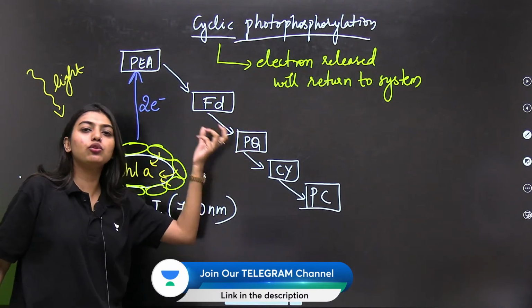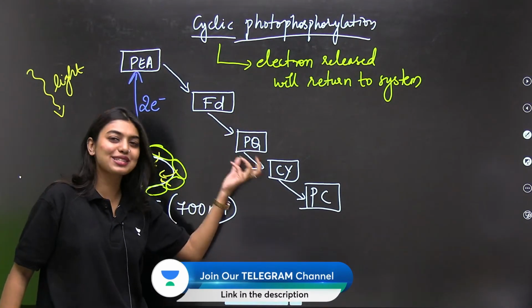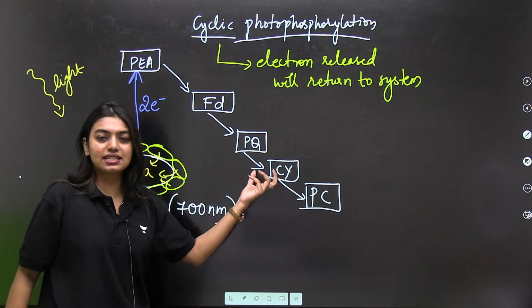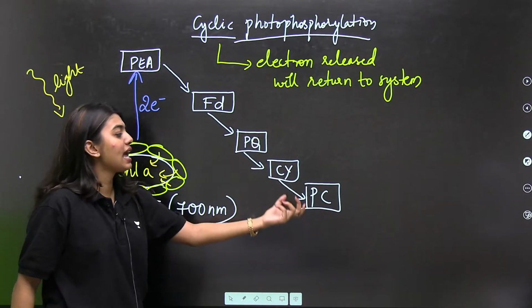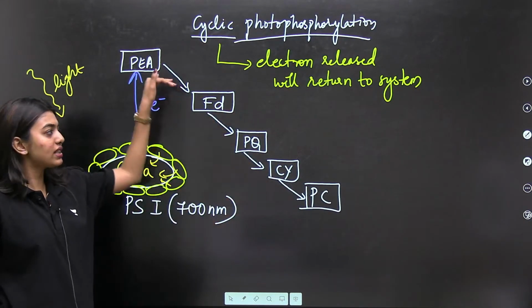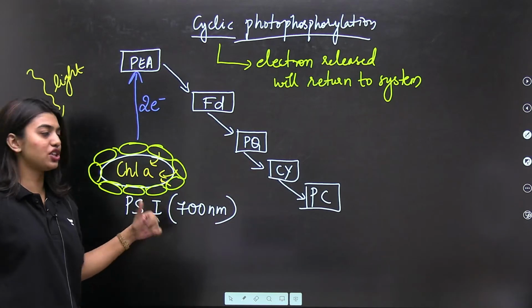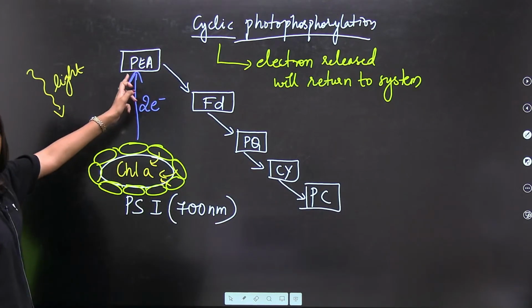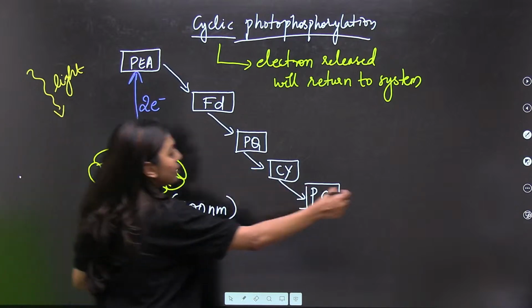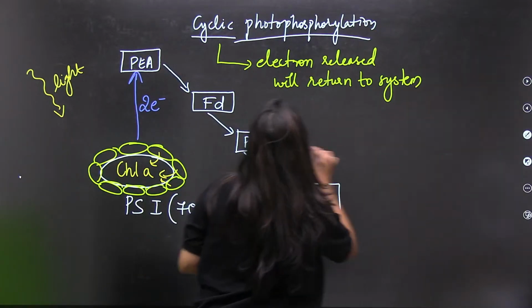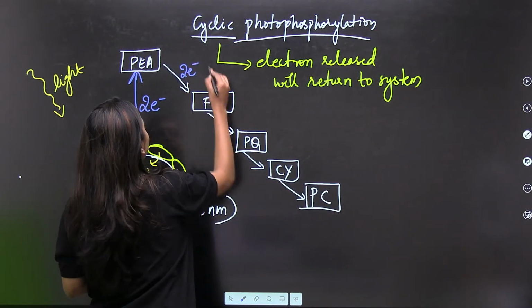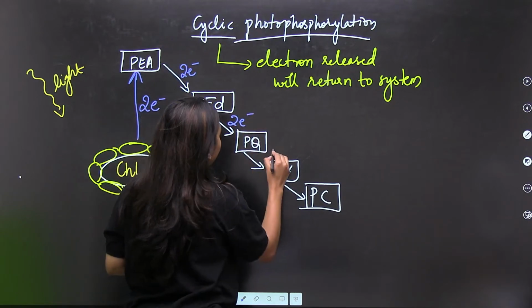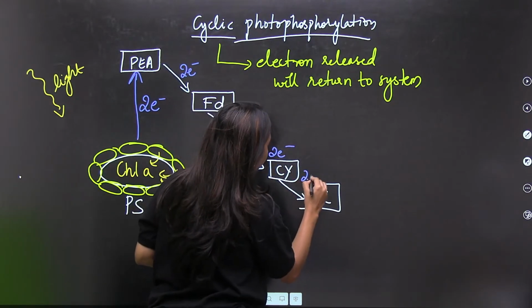We have a PQ, which is your plastoquinone. We have a CY, that is your cytochrome complex. Again, we have plastocyanin. These terms I am not writing because we just finished them. Now, the electron is going here, it is continuously moving, here also, here also, and here also.